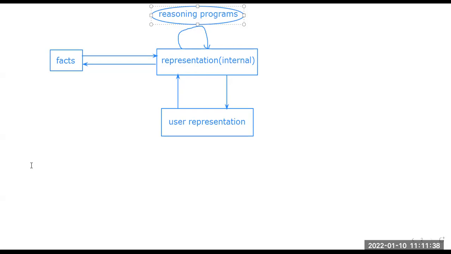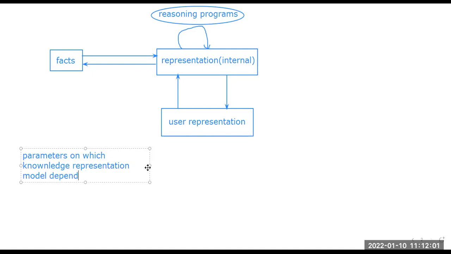What are the parameters on which the knowledge representation model depends?